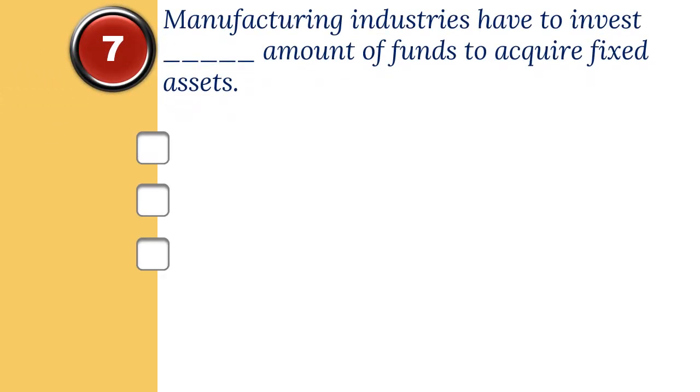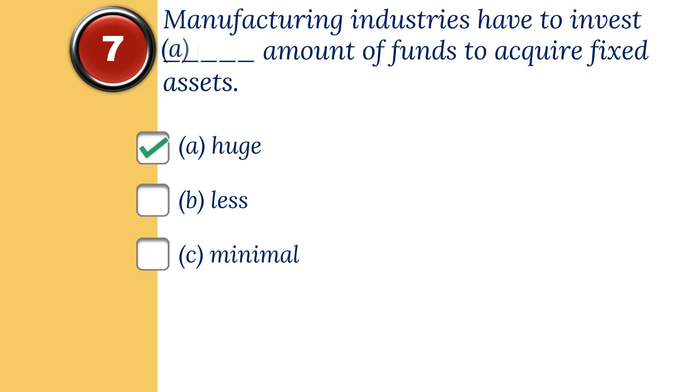7. Manufacturing industries have to invest dash amount of funds to acquire fixed assets. The options are A. Huge, B. Less, C. Minimal. And the correct option is A. Huge.